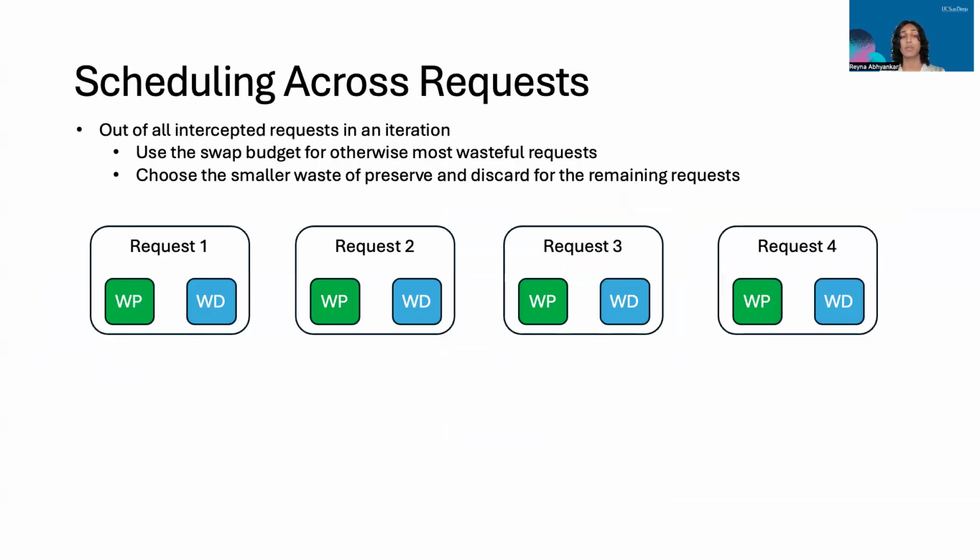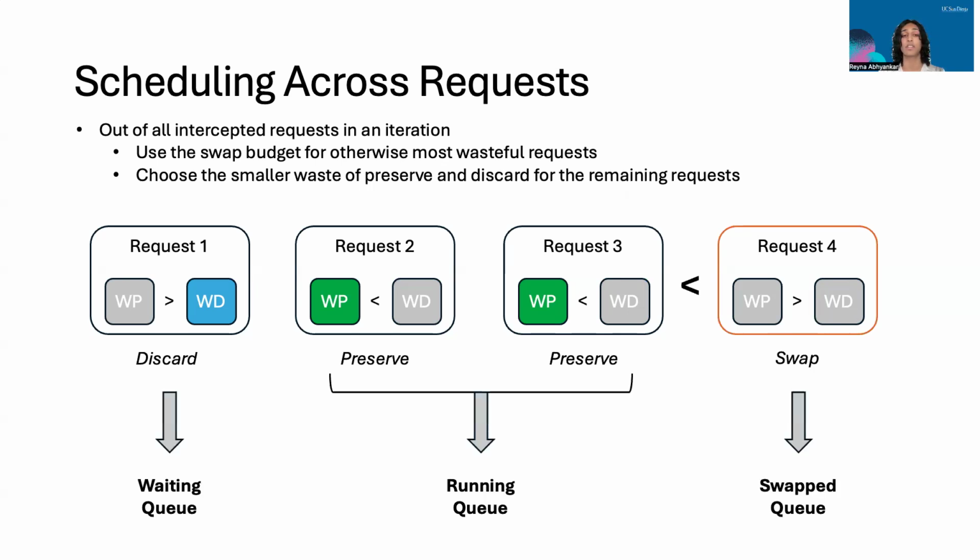And finally, for scheduling, we sort all intercepted requests in descending order based on their memory waste, which we compute as a minimum of waste discard and waste preserve. We swap out the cache from these requests according to this order until we run out of the swap token budget. For the remaining paused requests, we discard their cache if its waste discard is smaller, and vice versa for preserve, then moving the requests to their appropriate queue.